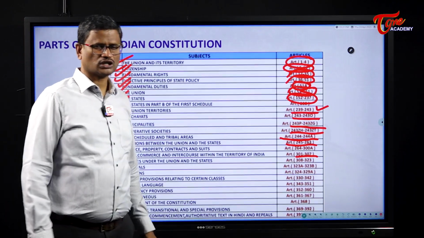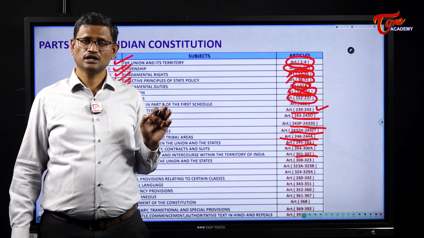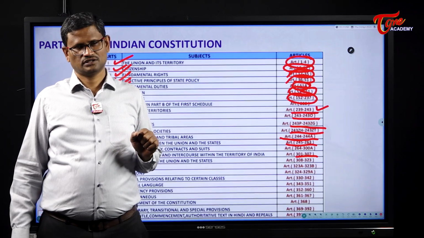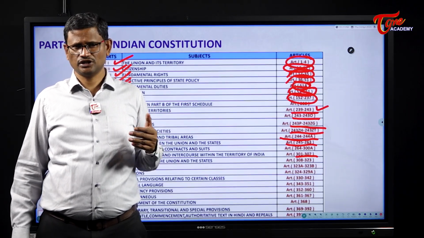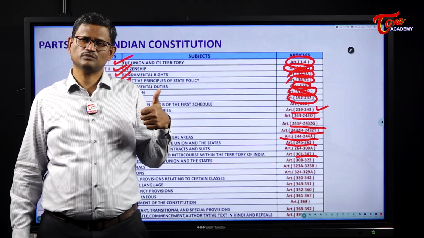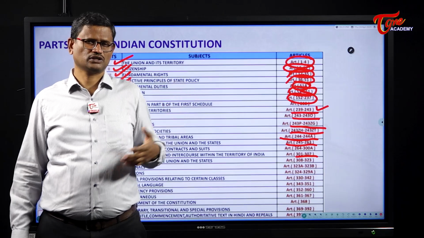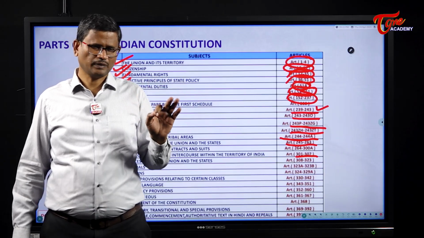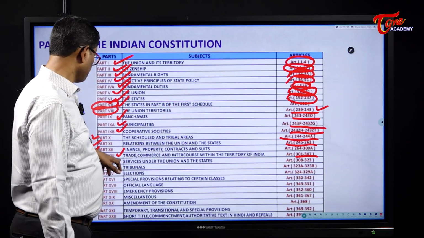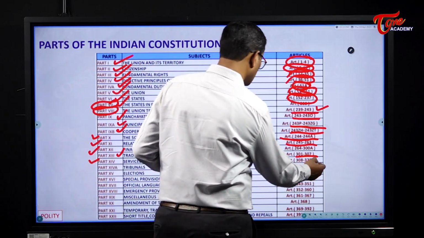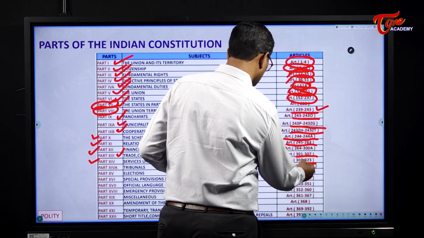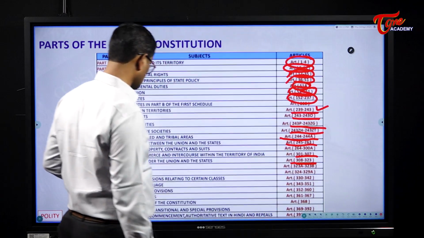Part 14 of the Indian Constitution deals with civil services. It deals with public service commissions. In India we have the Union Public Service Commission, State Public Service Commission, and Joint Public Service Commission. They are dealt with by Part 14, from Articles 308 to 323.